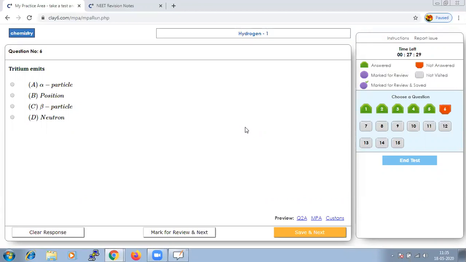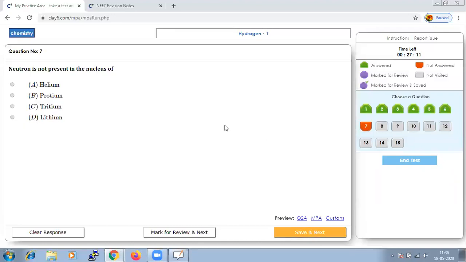Tritium emits low energy beta radiation that cannot penetrate human skin, and that is why this isotope is very dangerous only if it is inhaled or ingested. So tritium emits beta particles. Let us save that and go to next question.